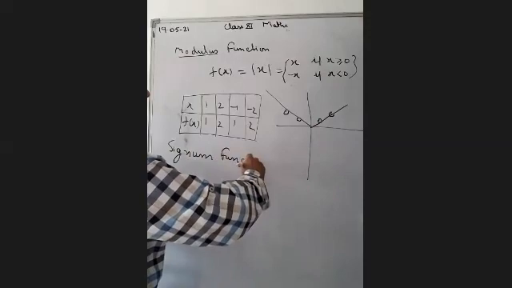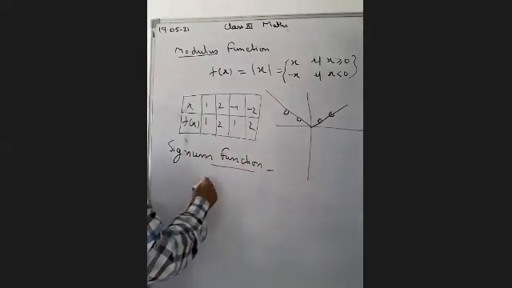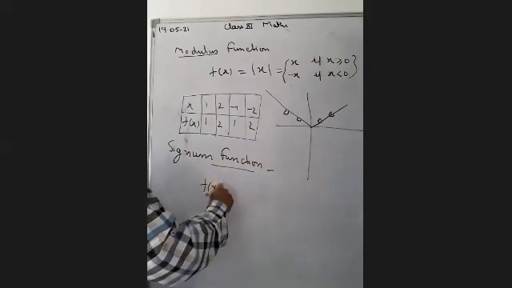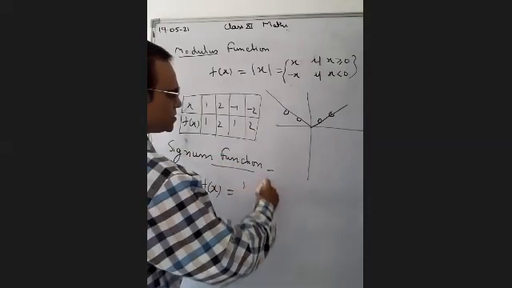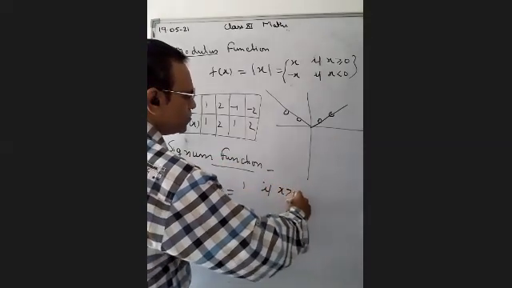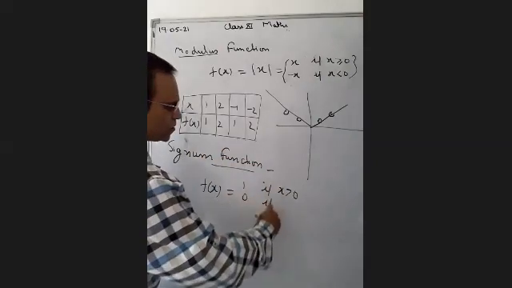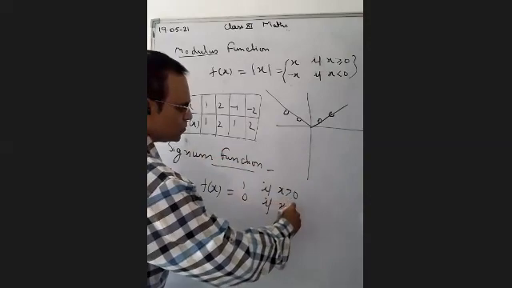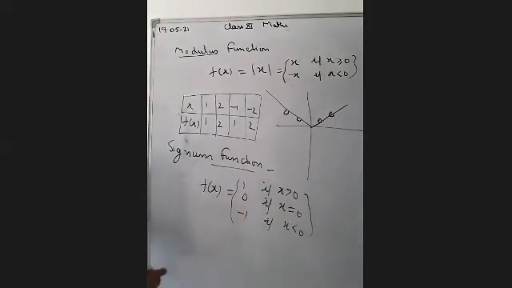What is the signum function? Signum function we have defined in this way. f(x) is equal to 1 if x is greater than 0. It is 0 if x is equal to 0. It is equal to -1 if x is less than 0. You will have only 3 points, 3 solutions.